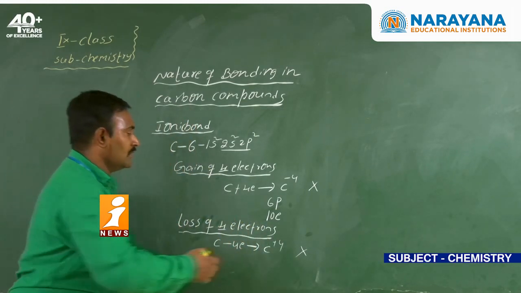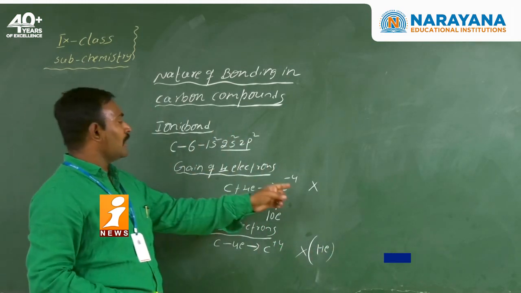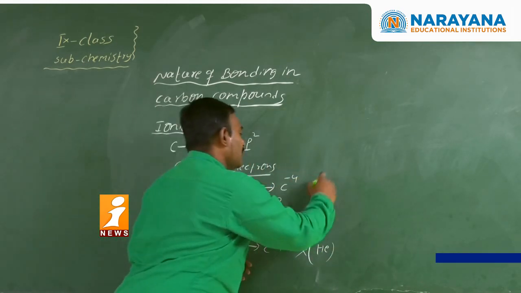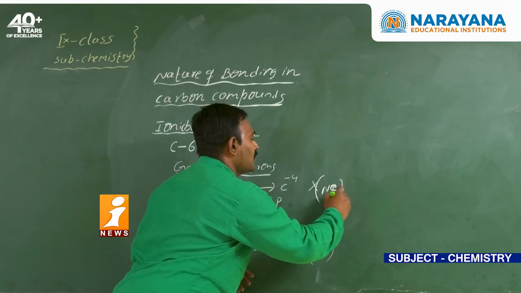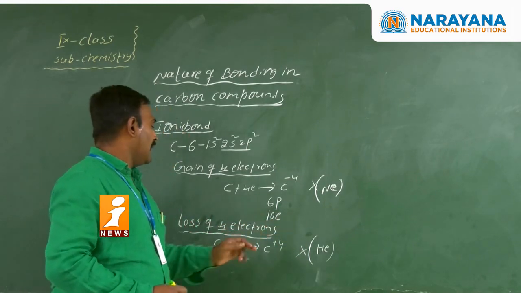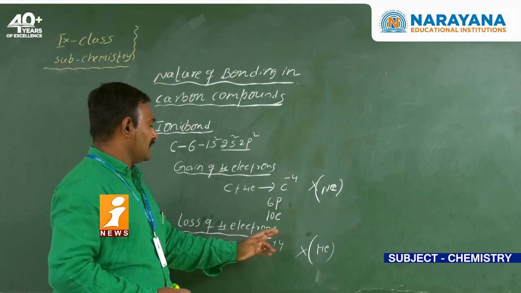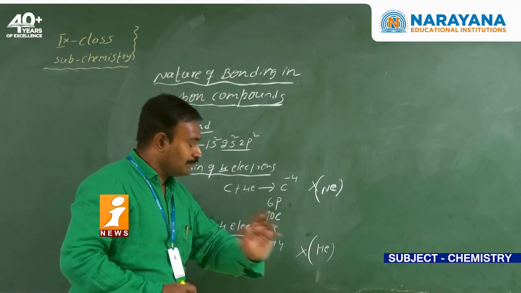It's not possible. Here, what is the configuration? Helium configuration. If it gains 4 electrons, then it acquires the ion configuration. So gain of 4 electrons is not possible, because 6 protons can't handle 10 electrons. And here, loss of 4 electrons, here it is getting the helium configuration.